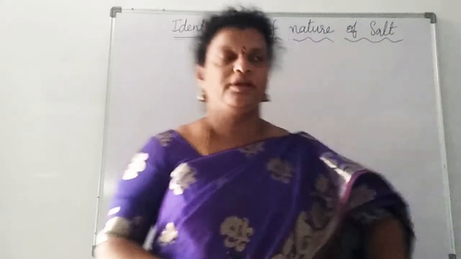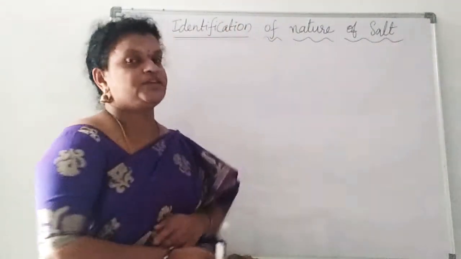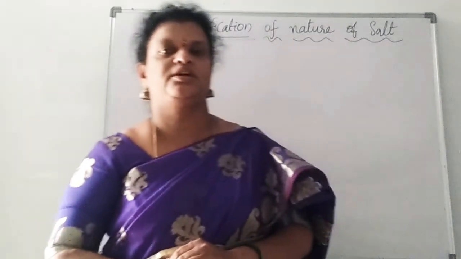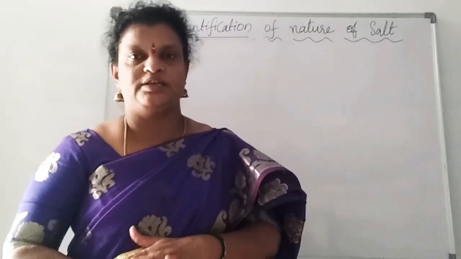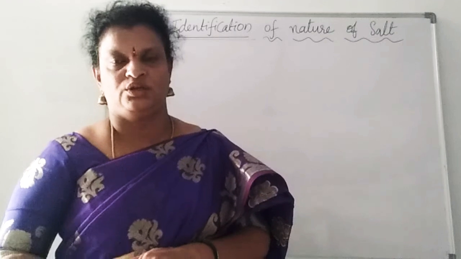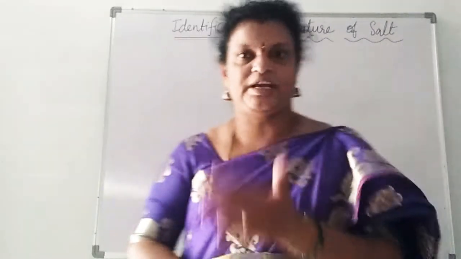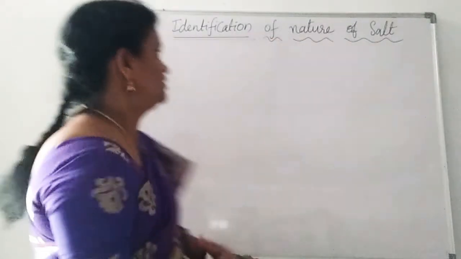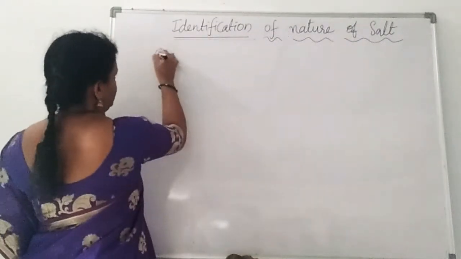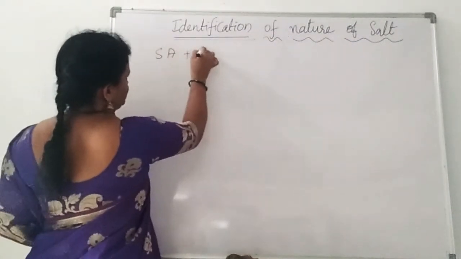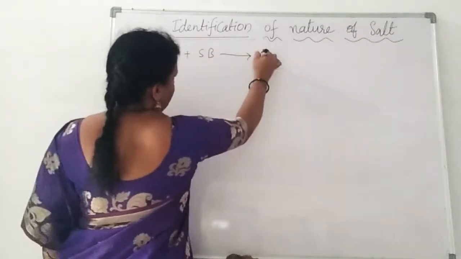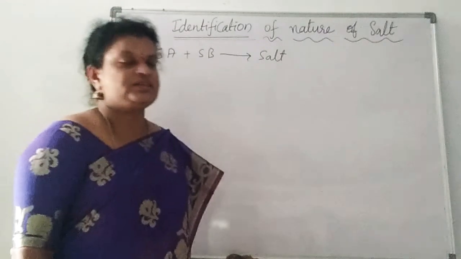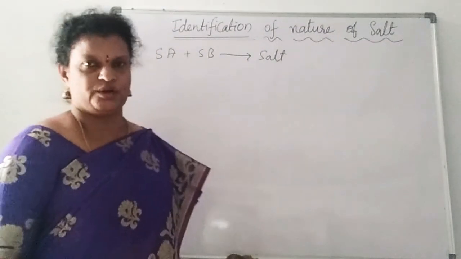So here we have a topic known as identification of nature of salt. Here we are going to identify whether the given salt is neutral, acidic or basic. It depends on from which acid and base it is produced. If the salt is produced from a strong acid and strong base, that salt will compulsorily be neutral.